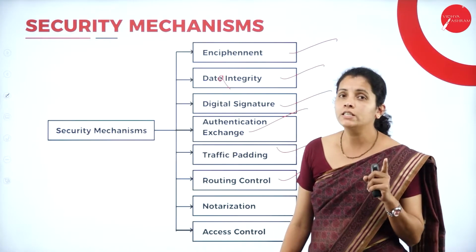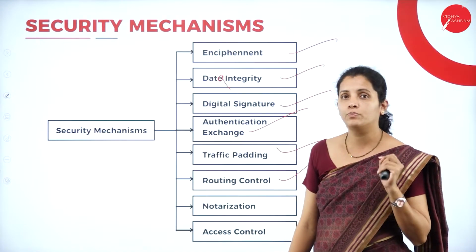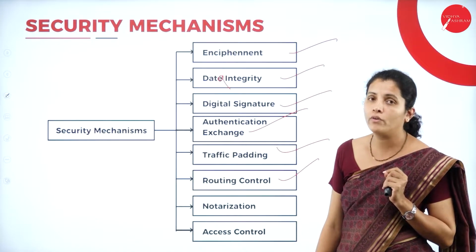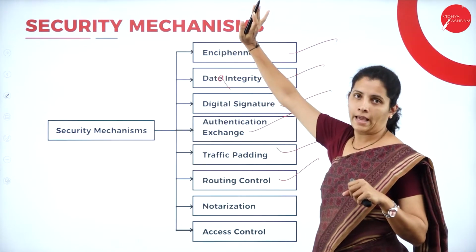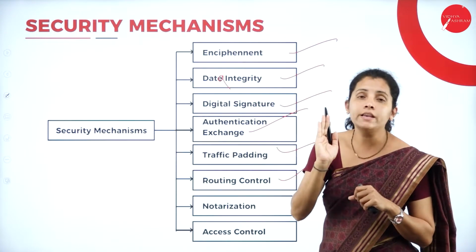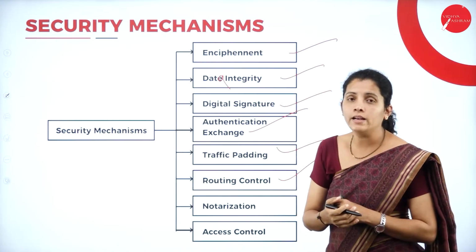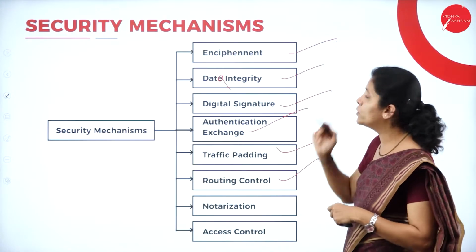So dear student, just remember that this is a very important question from the examination point of view. That is, explain security mechanism. So what do you want to write? Here you want to write 8 points, along with that, you want to write the explanation. So what is the first mechanism I'm going to have?